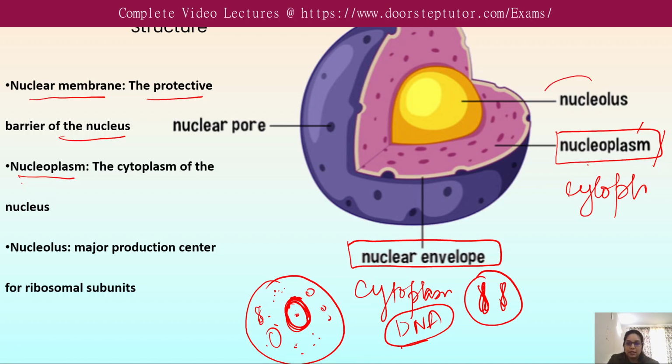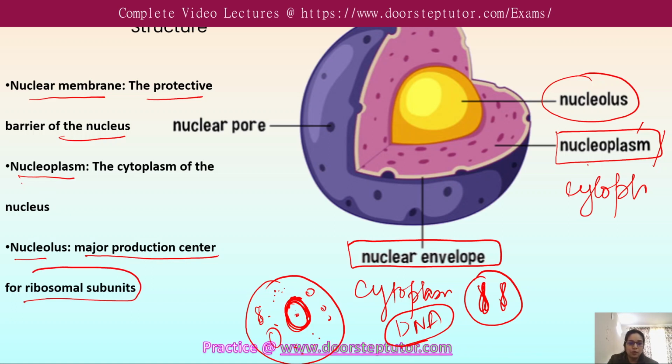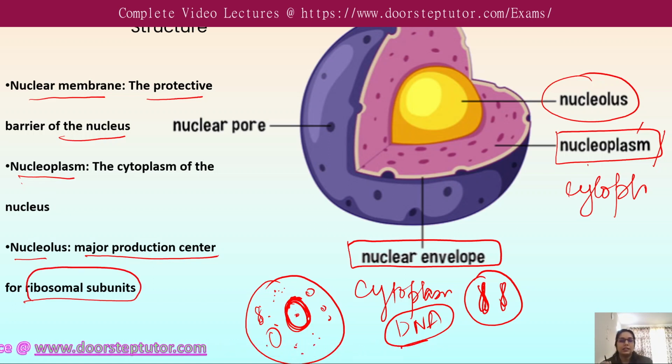The next component in the structure of the nucleus is the nucleolus, and it is the major production center for the ribosomal subunits, because ribosomes are present in the cytoplasm also. Some ribosomes are attached to the endoplasmic reticulum.